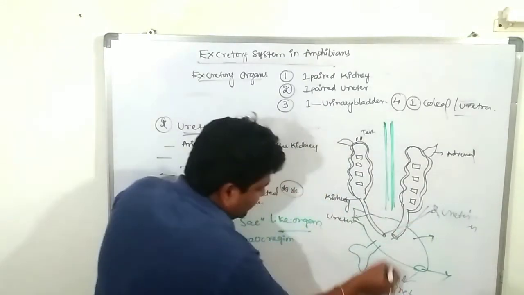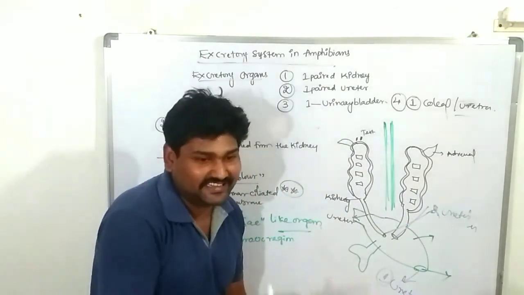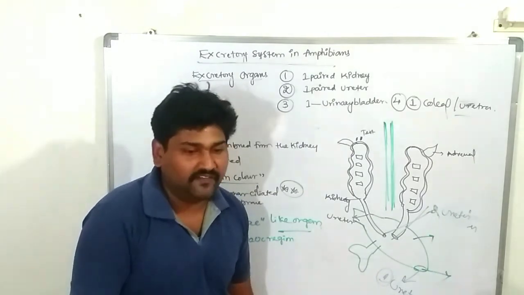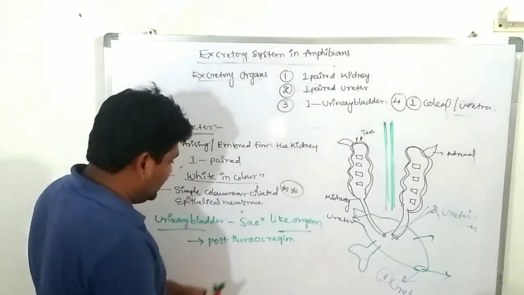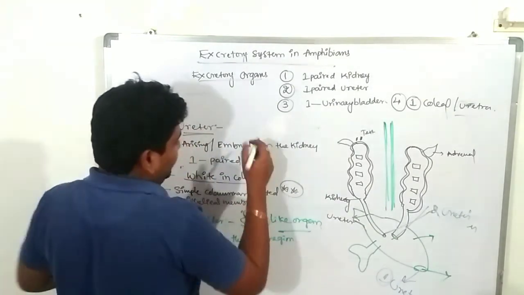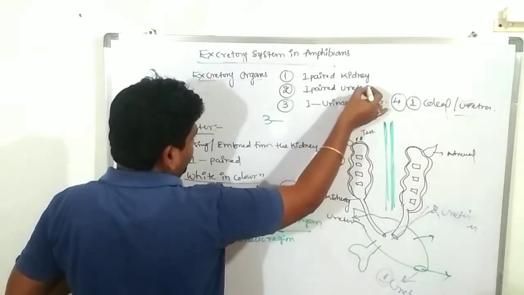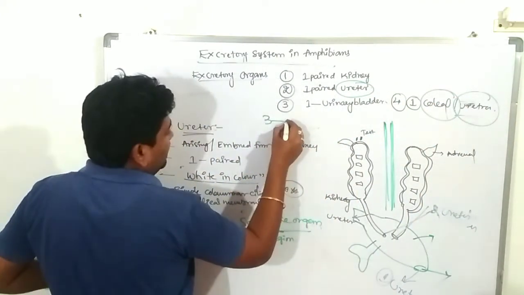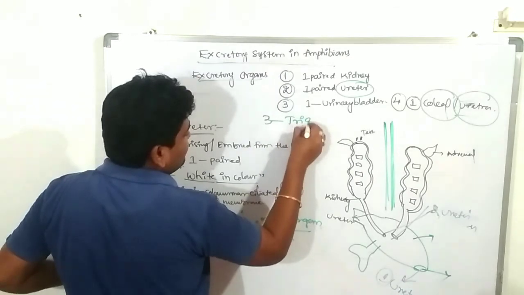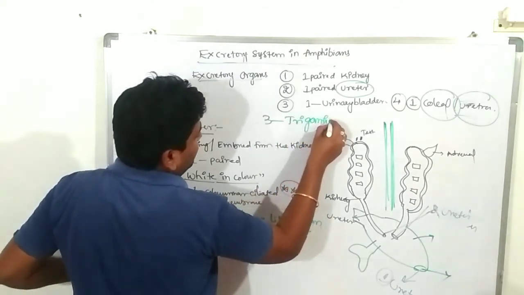These three openings are there in the urinary bladder. This type of opening is called the trigeminal opening. Very, very important. What is the trigeminal opening? Two ureter openings and one cloacal opening, called the trigeminal opening.